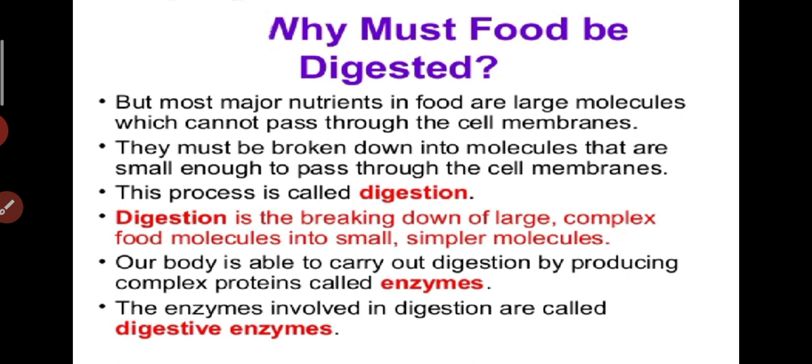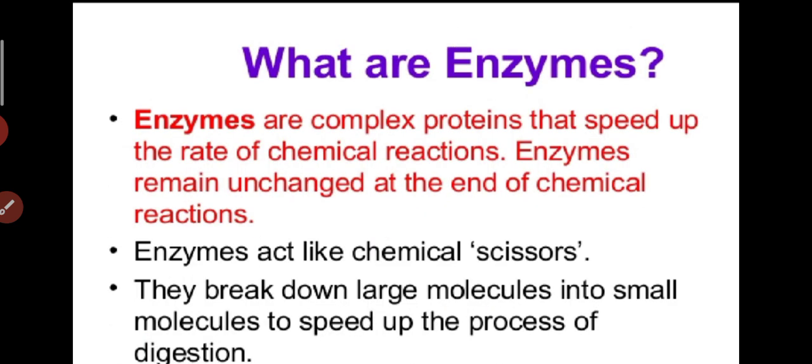Now what are these enzymes? Let us see. Enzymes are complex proteins that speed up the rate of chemical reactions. These enzymes remain unchanged at the end of chemical reactions. Enzymes break down large molecules of food into smaller molecules, which helps to speed up the process of digestion.